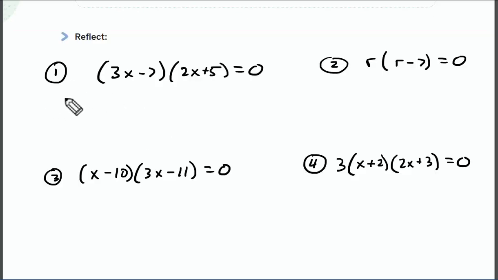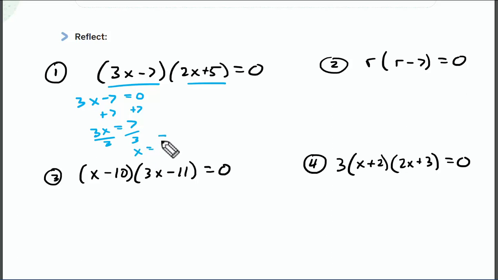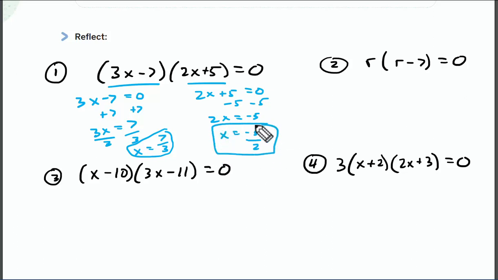Okay, so question number 1. Because I have 2 different things being multiplied to give me 0, I can split each of these up. So I get 3x minus 7 equals 0, plus 7, and then I'm going to divide by 3. Okay, so I got x equals 7/3. There is one answer. The second answer, I'm going to take the 2x plus 5 equals 0. Minus 5, 2x equals negative 5. X equals negative 5 over 2 when I divide by 2.